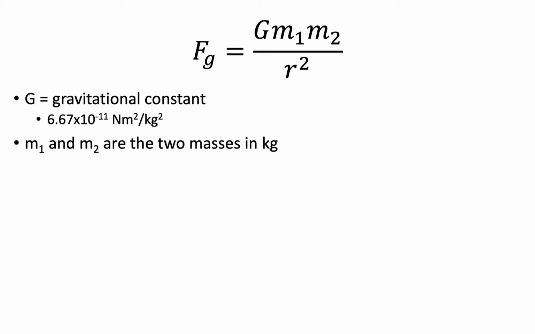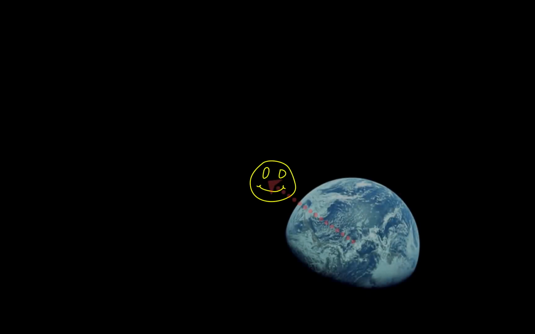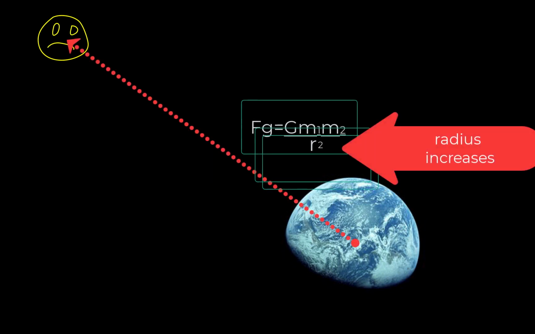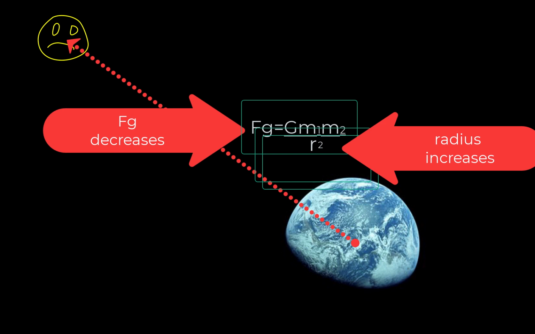M1 and M2 are the two masses measured in kilograms. R, again, is the center-to-center distance in meters. Any two objects are attracted to one another in a straight line that joins the two centers. As you travel away from Earth, the radius will become larger in the denominator, which results in a smaller field strength. That is, gravity falls off or decreases with increased distance.